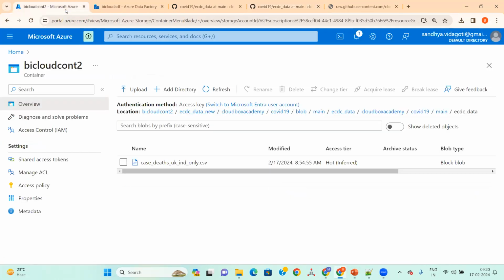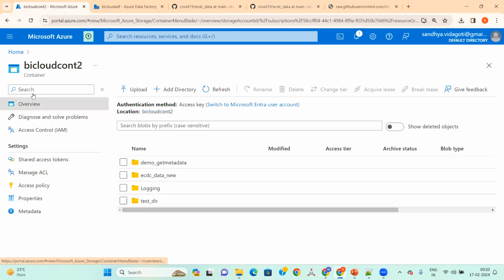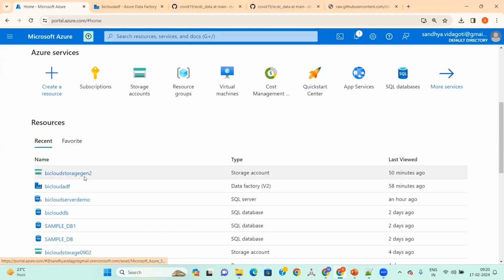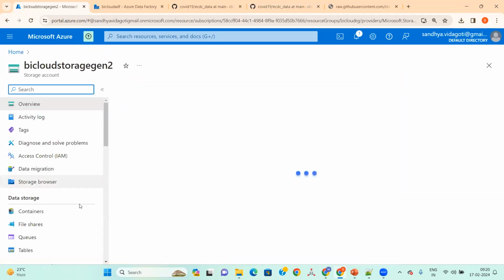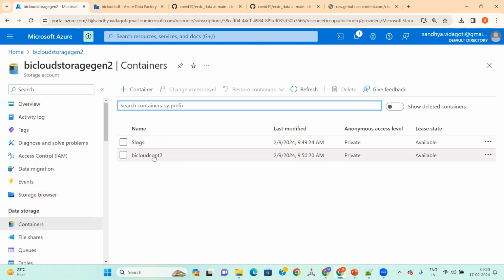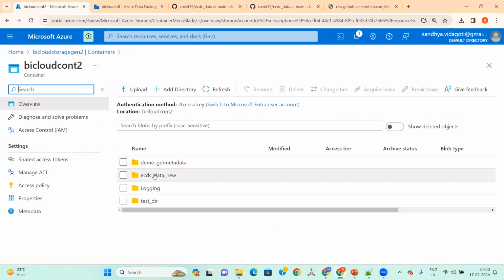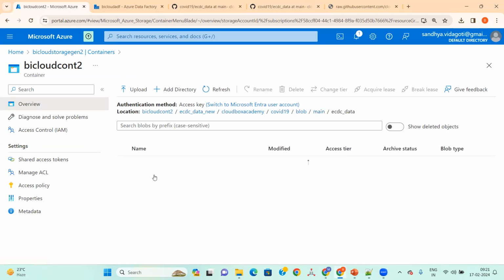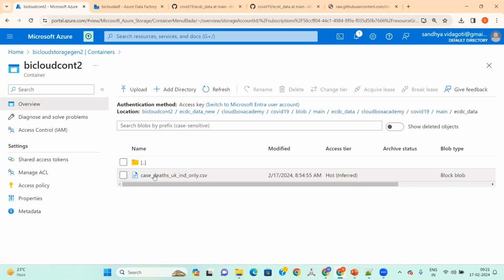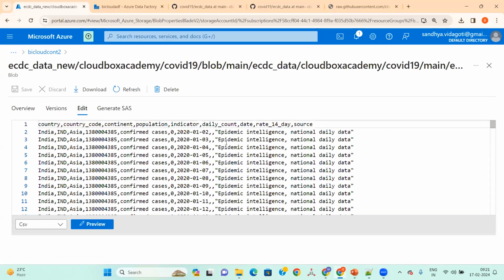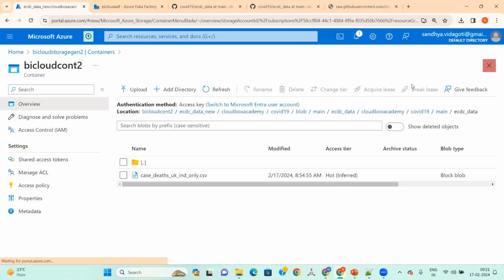The ADLS Gen 2 is in this format here. So this is our container, right? This is the home page. If I go to the home page, this is our storage account, and in this storage account, if I go to the containers, this is our container. Once I go to the container, this is the container name and this is the folder where I want to place the file. This is the actual file. If I want, I'll just delete everything and you will reload it again from here.